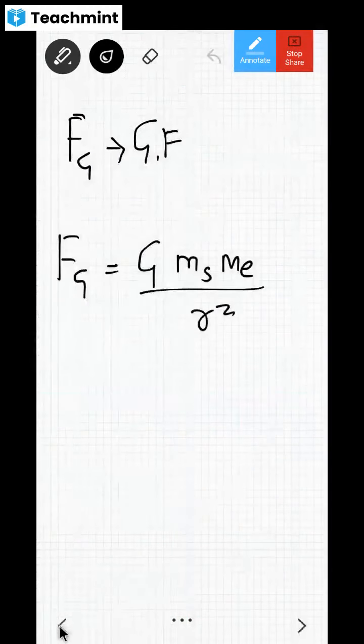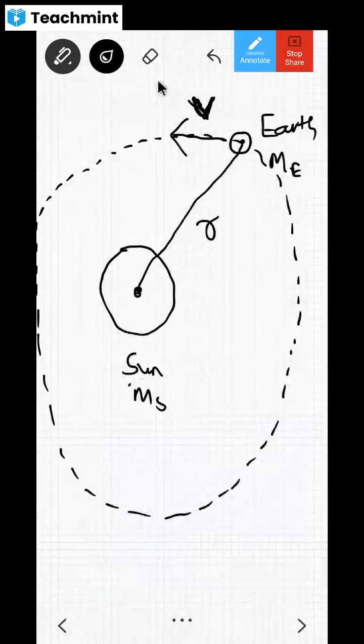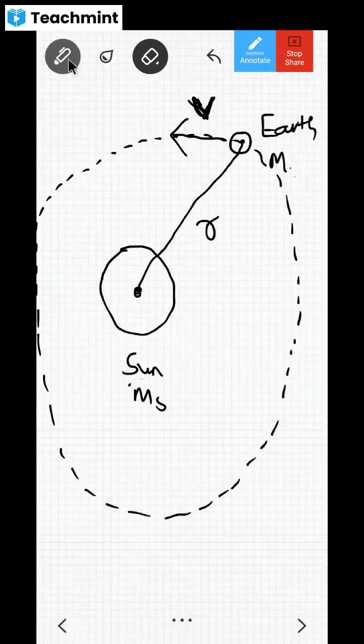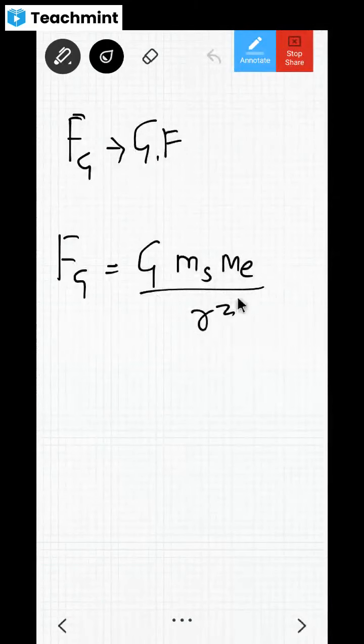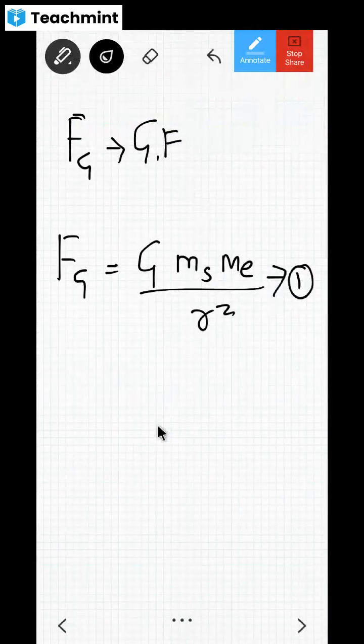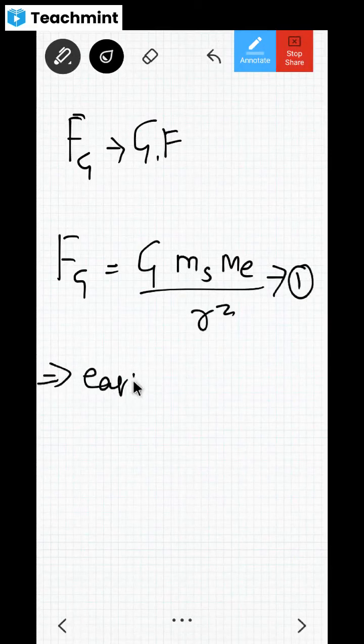Don't think, sir, here you have taken capital E and there small e. Never be there in that symbolical game; be there in the conceptual game. So this is G ms into me divided by r square. Can I call it equation number 1? Now similarly, is the earth experiencing centripetal force or not?